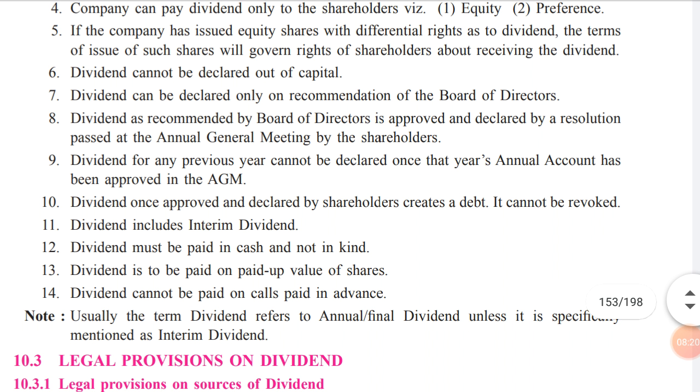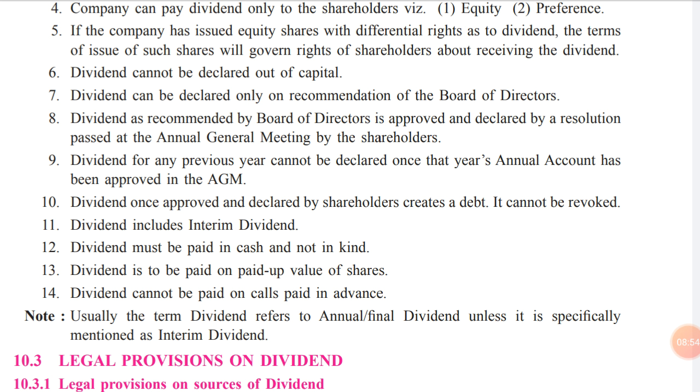Then 8th point, dividend as recommended by the board of directors is approved and declared by a resolution passed at the annual general meeting by the shareholders. So normally, once a decision is made in the board of directors, the company secretary will conduct the annual general meeting. In that annual general meeting, the recommendation made by the board of directors needs to be approved and declared, and a related resolution needs to be passed in that annual general meeting.